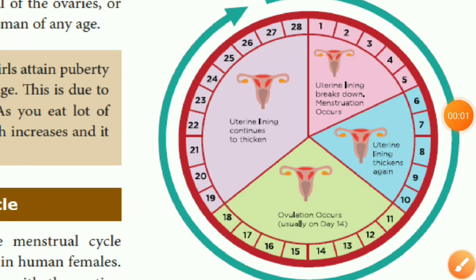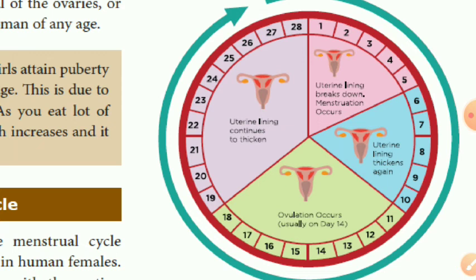Here you see the menstrual cycle. This menstrual cycle has 4 phases, that means 4 stages. It is completed in 28 days. In days 1 to 5, the uterine lining breaks down and menstruation occurs.